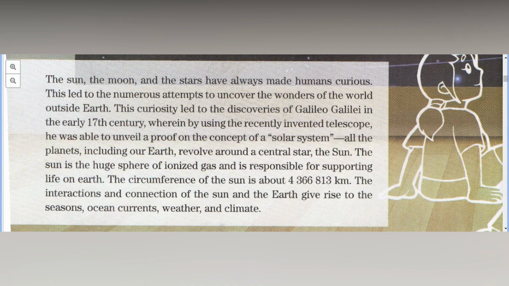All the planets, including our Earth, revolved around a central star, the Sun. The Sun is a huge sphere of ionized gas and is responsible for supporting life on Earth. The circumference of the Sun is about 4,366,813 kilometers. The interaction and connection of the Sun and the Earth gave rise to the seasons, ocean current, weather, and climate.